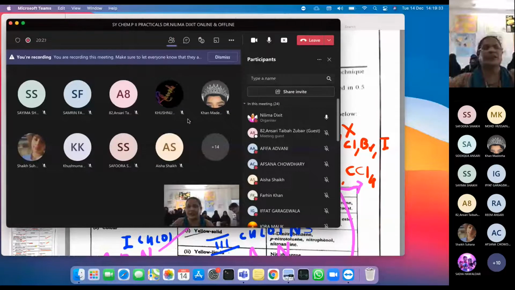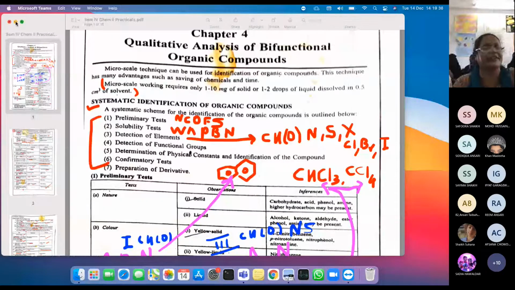Everybody is able to see this? Okay. Systematic identification, under that you have got the first test, the preliminary test, just by looking at the compound.